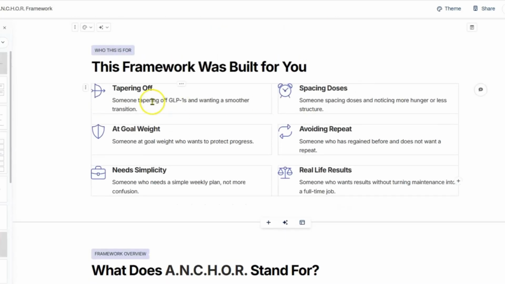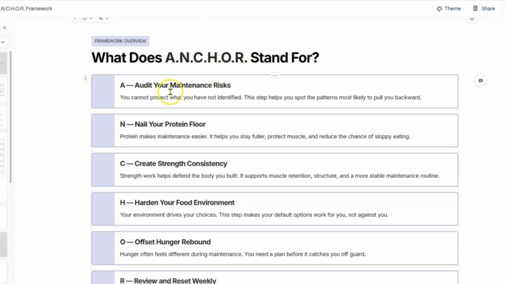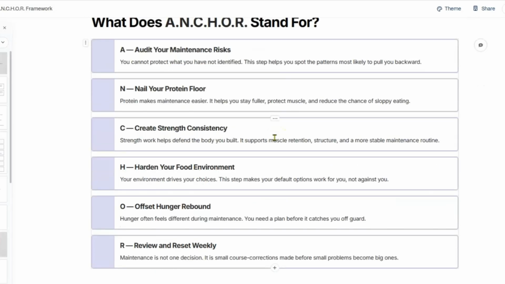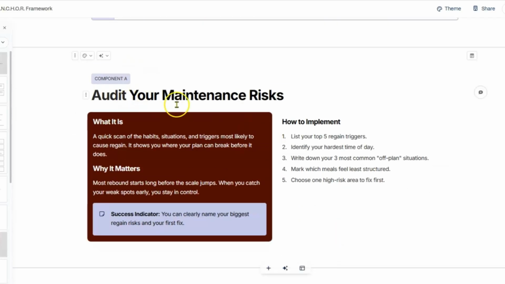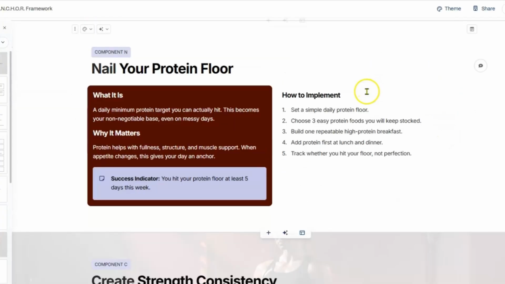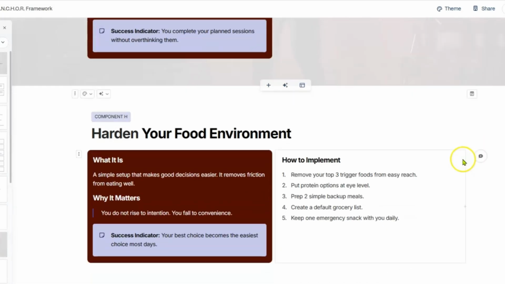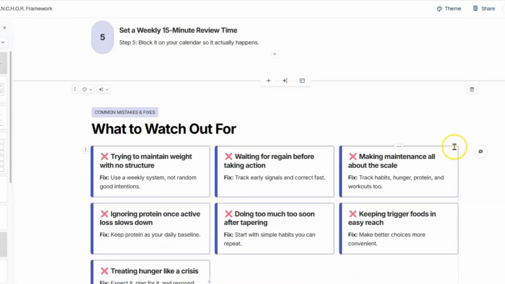So this is the framework here, tapering off at weight goal. Need simplicity, spacing, avoiding repeat, real life results. And what does Anchor stand for, or the acronym stand for? Audit your maintenance risks, nail your protein floor, create strength and consistency, harden your food environment, and so forth. So first it's going to go with audit your maintenance risks, and it's going to go through all of that stuff. Then it's going to nail your protein floor, create strength and consistency, harden your food environment, and so it goes through all of this.